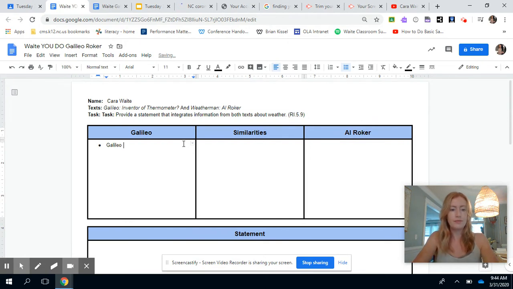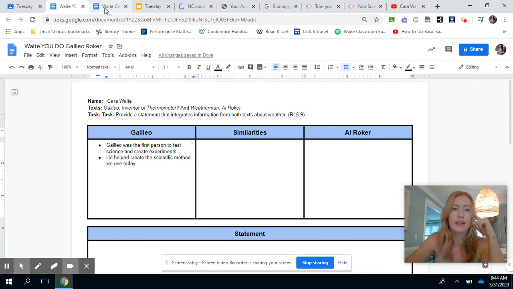Galileo was the first person to test science and create experiments. He helped create the scientific method we use today. That was the gist right there.